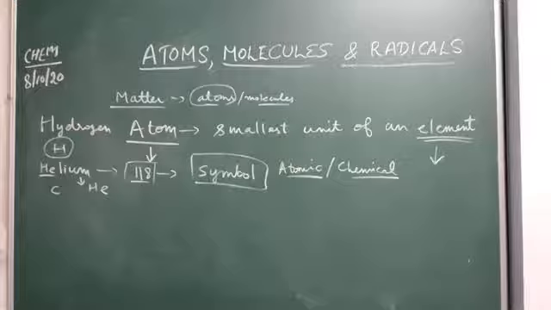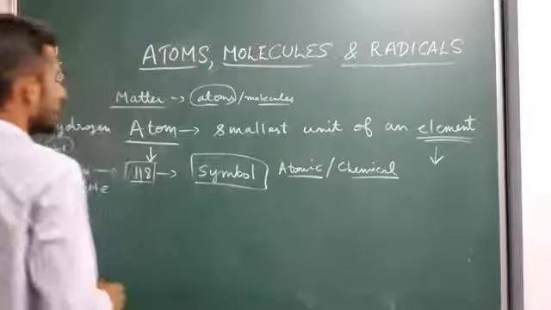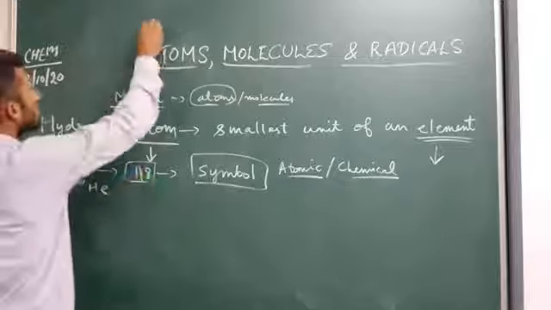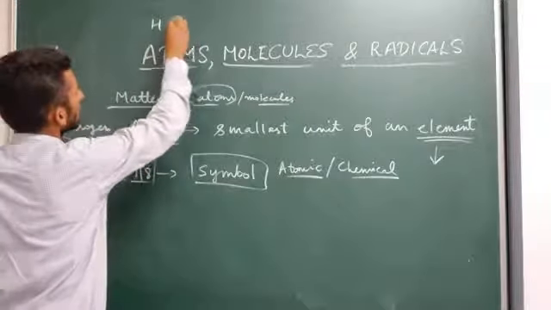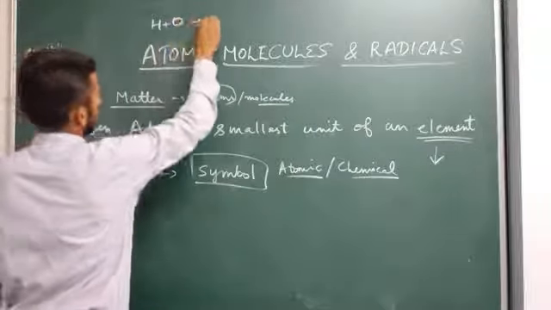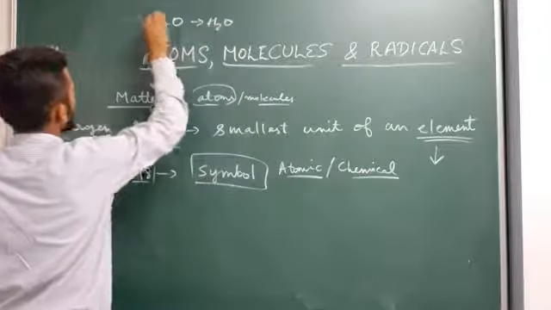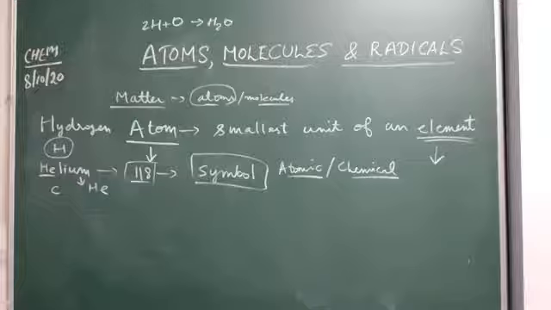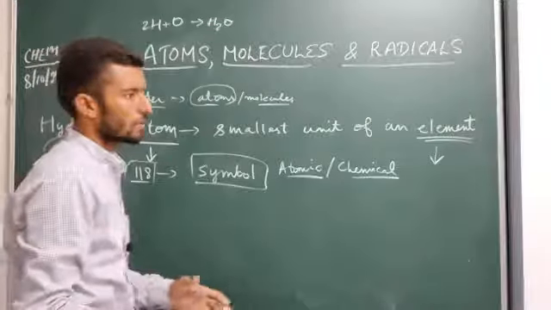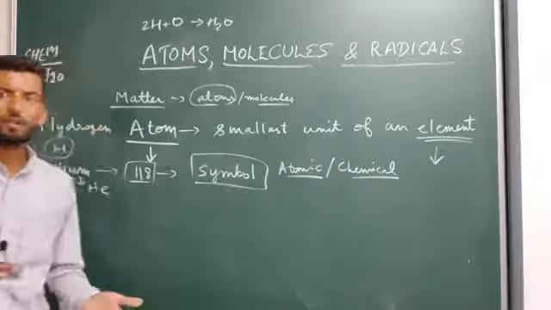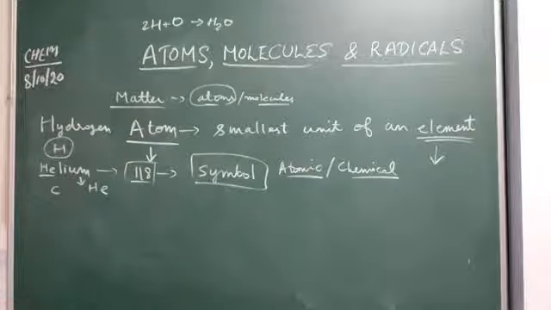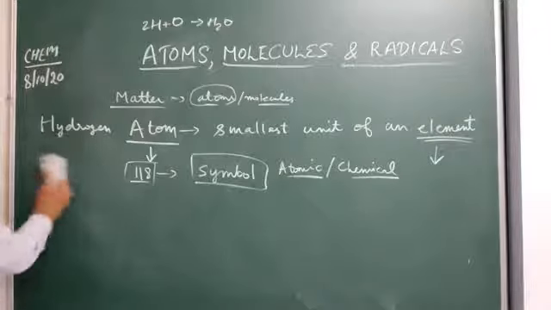Now all these atoms combine with one another. Hydrogen combines with oxygen, so there is formation of water, H2O. Carbon combines with oxygen, there is formation of carbon dioxide. Sodium combines with oxygen, there is formation of sodium oxide. And many more compounds are formed. Now how are these compounds formed? This is explained with the help of valency.